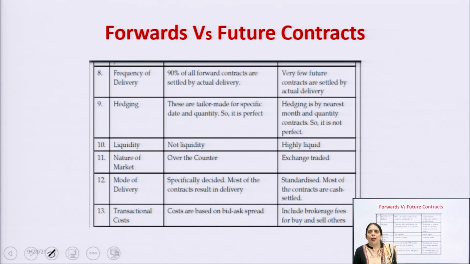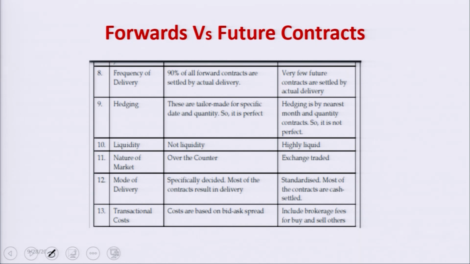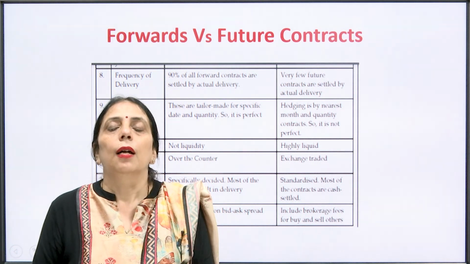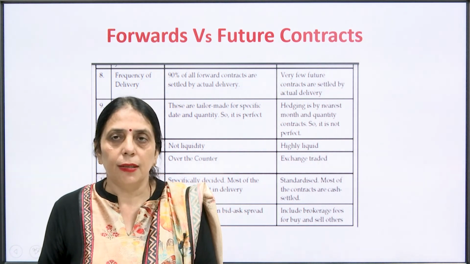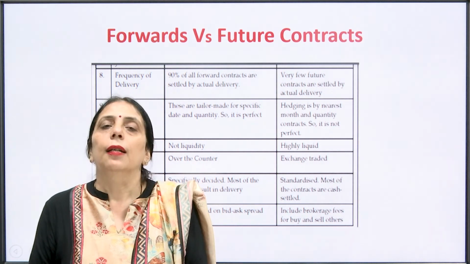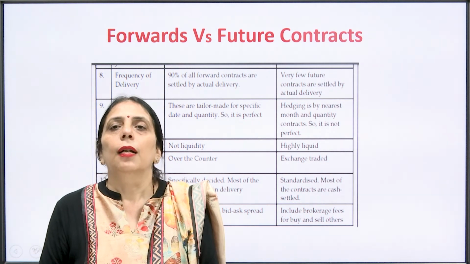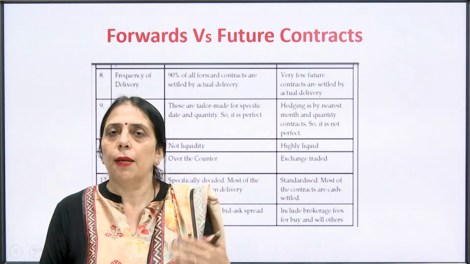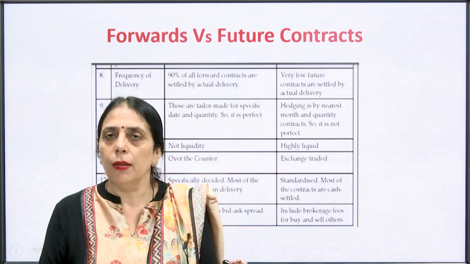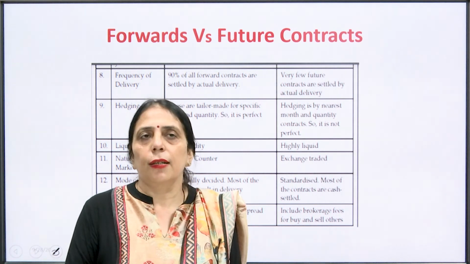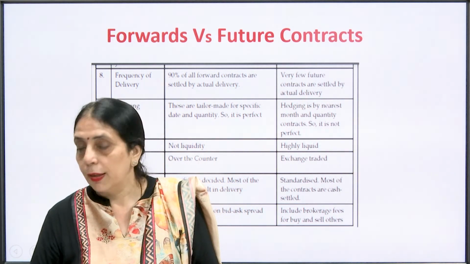Now I am going to end the lecture. Today we have discussed a number of things relating to the different types of participants in the future market, that is the hedger, speculator and arbitrageur. Then we discussed the types of order. We have discussed only two types of order, that is the market order and the limit order. Then we have discussed in detail the futures and the forwards. Thank you very much.